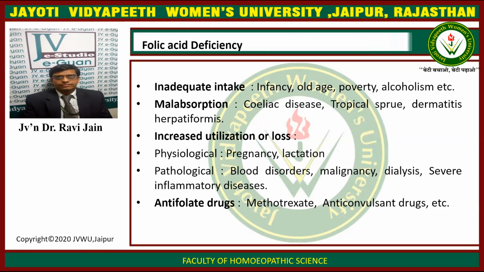There is increased utilization or loss. It can occur in physiological or pathological conditions. In physiological conditions like pregnancy and lactation. In pathological conditions like blood disorders, malignancy, dialysis, and severe inflammatory diseases. Antifolate drugs include methotrexate, anticonvulsant drugs, etc.